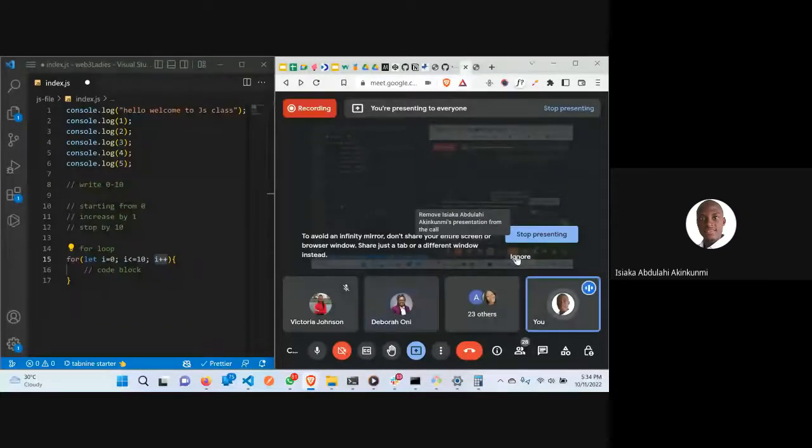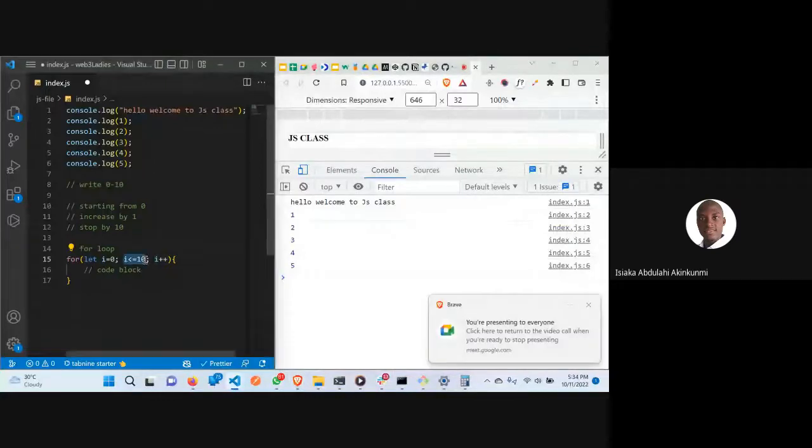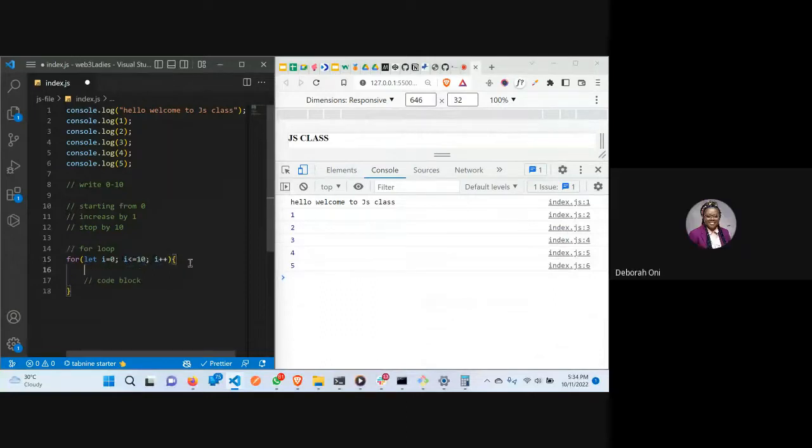So now we are saying that if i is not greater than 10, it should do i plus plus. So now what we are doing here is this. This is how the code works.